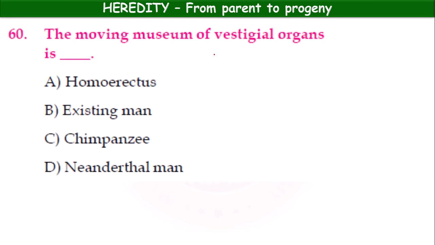The moving museum of vestigial organs. Okay, who is called the moving museum of vestigial organs? Homo erectus, existing man, chimpanzee, Neanderthal man. Who among them, children? The existing man itself is called the moving museum of vestigial organs. Okay, 60B.